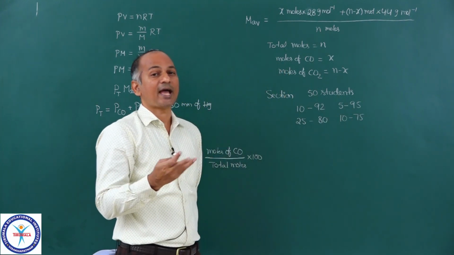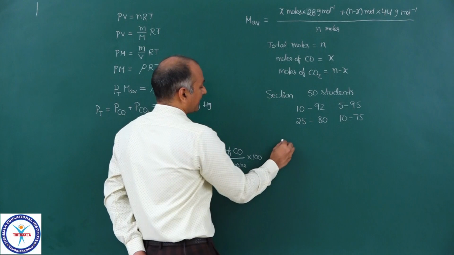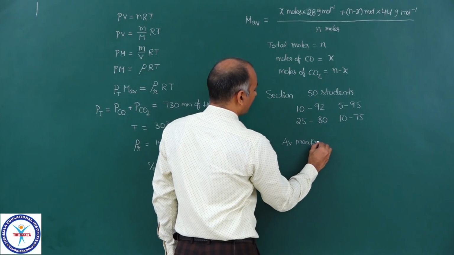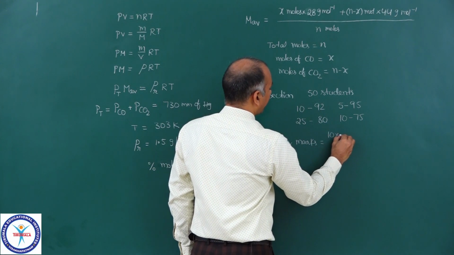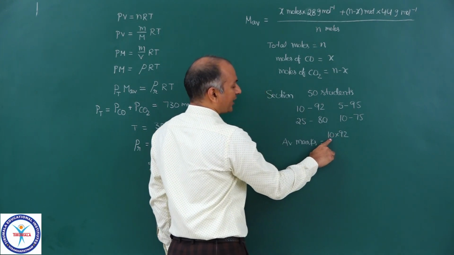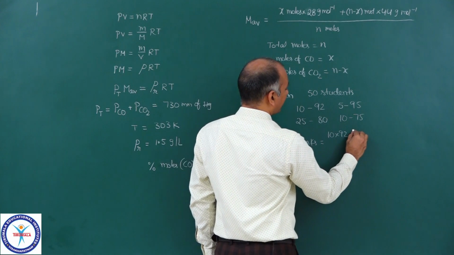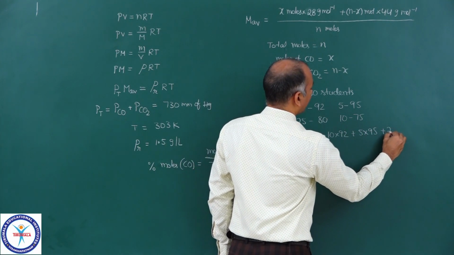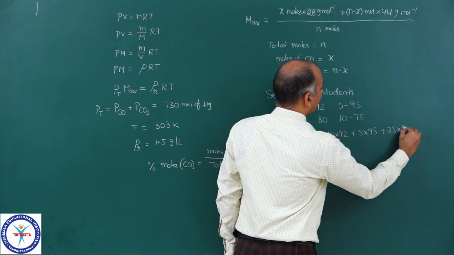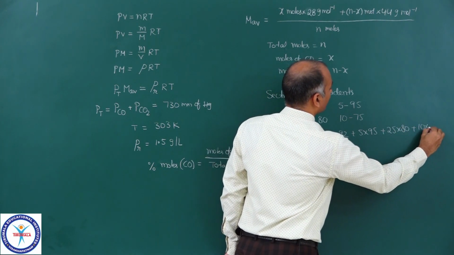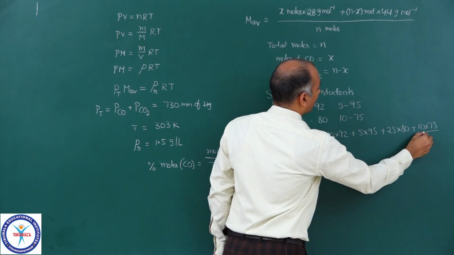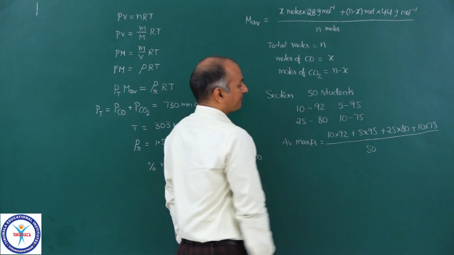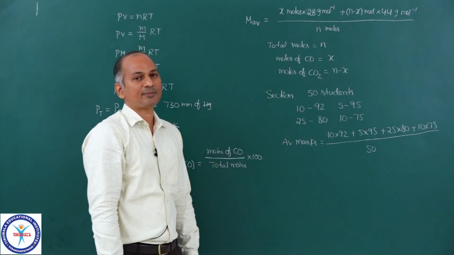Now the teacher wants the average marks. So the average marks of that section is equal to 10 into 92, since 10 students got 92, plus 5 into 95 plus 25 into 80 plus 10 into 75. These are the total marks upon total students, that is 50. This is how you calculate the average mass.